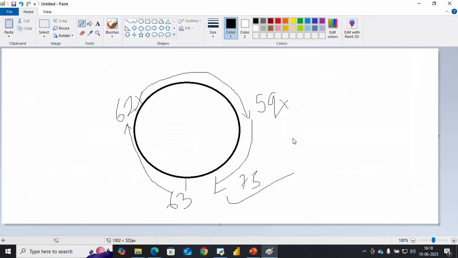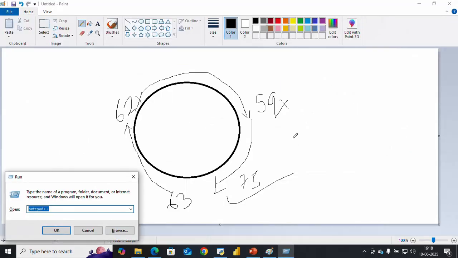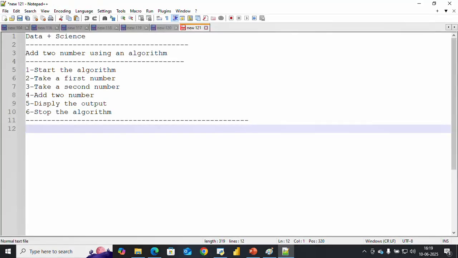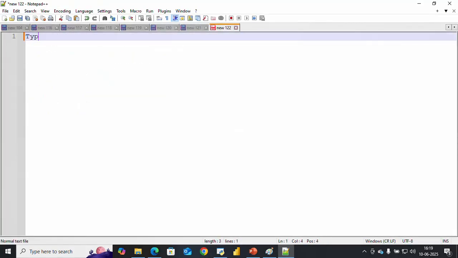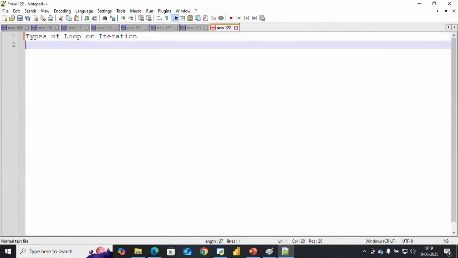Okay, so now we are going to see the types of loop. Let me open Notepad and write here types of loop. It is also called iteration.